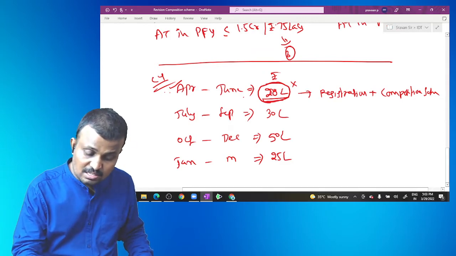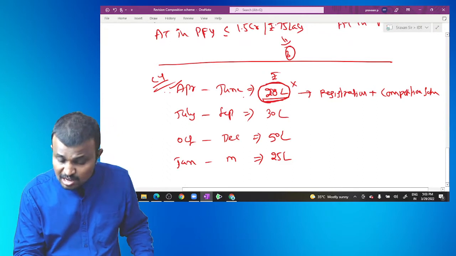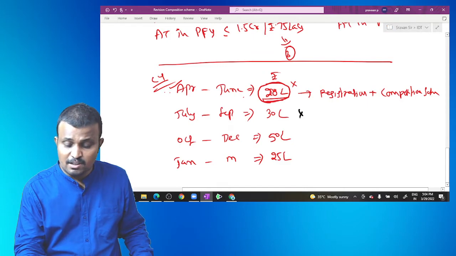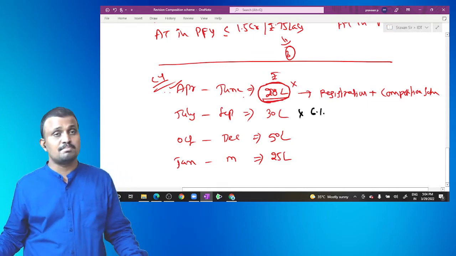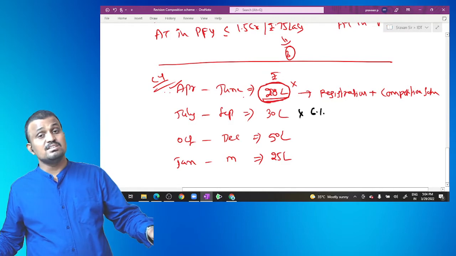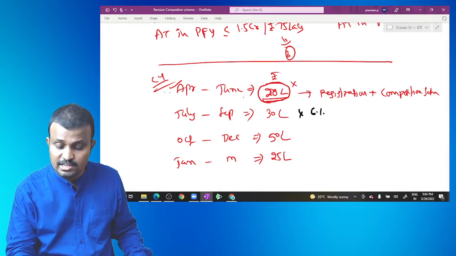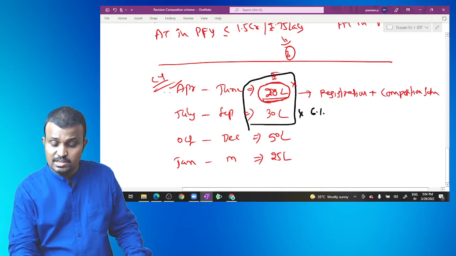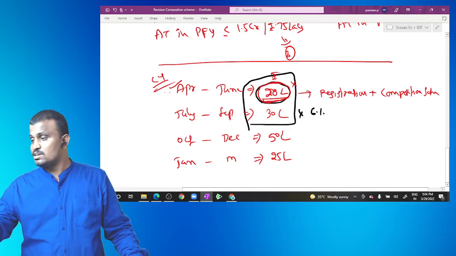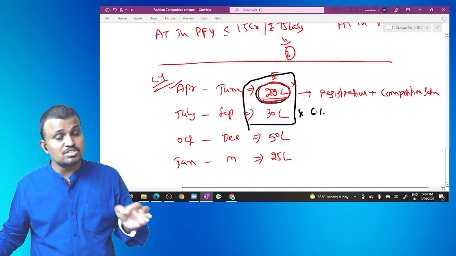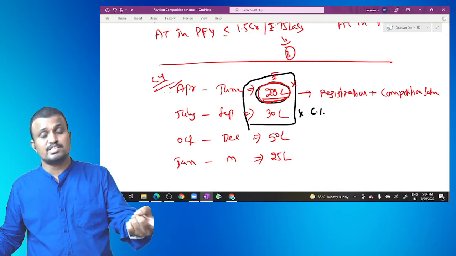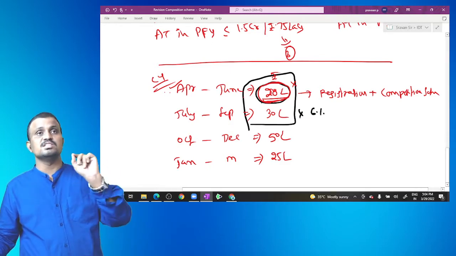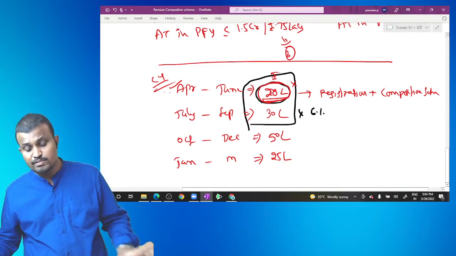Then on the next 30 lakh, the composition scheme is applied. So 3 plus 3, 6% rate is applied. But in the current year, composition scheme applied only to the extent of 50 lakhs only. So this 20 lakh is not included in the turnover for the purpose of the payment of tax only. But it is included in the 50 lakh limit.